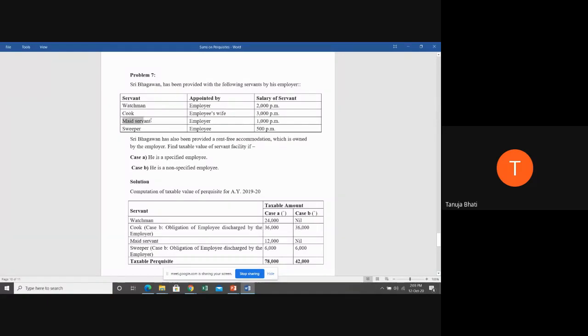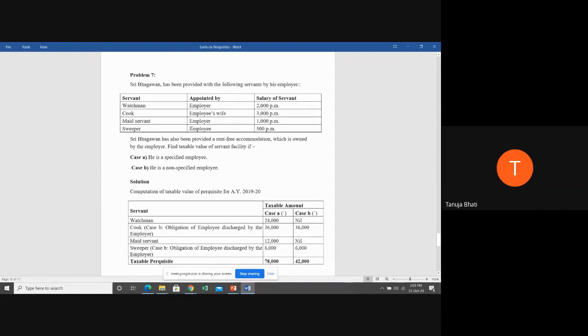Next, maid servant. Now, who appointed the maid servant? The employer appointed, and the employer only is paying the money. So here, there is no obligation of the employee, because the employer appointed and the employer is paying the money, and the maid servant is not taxable in case of a non-specified employee. Therefore, we have taken it as nil.